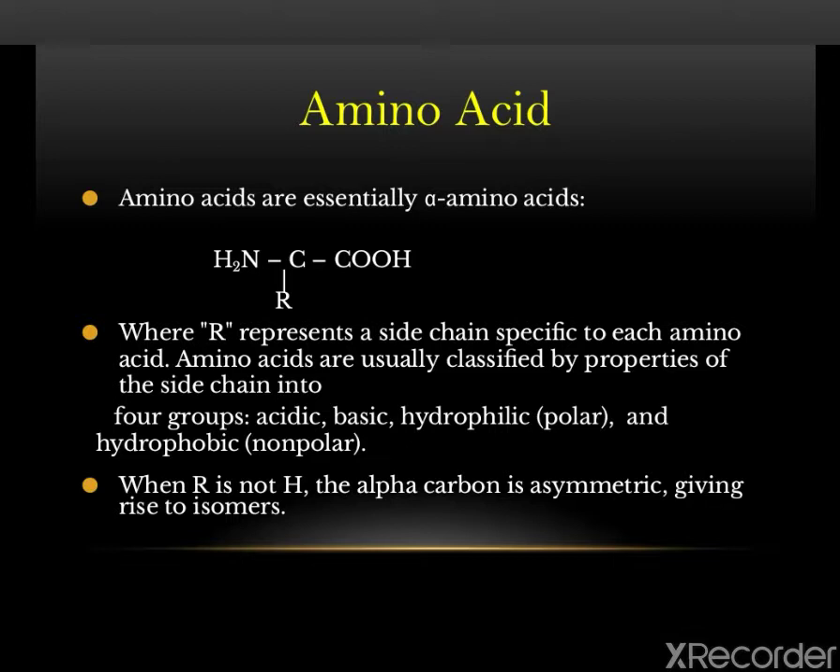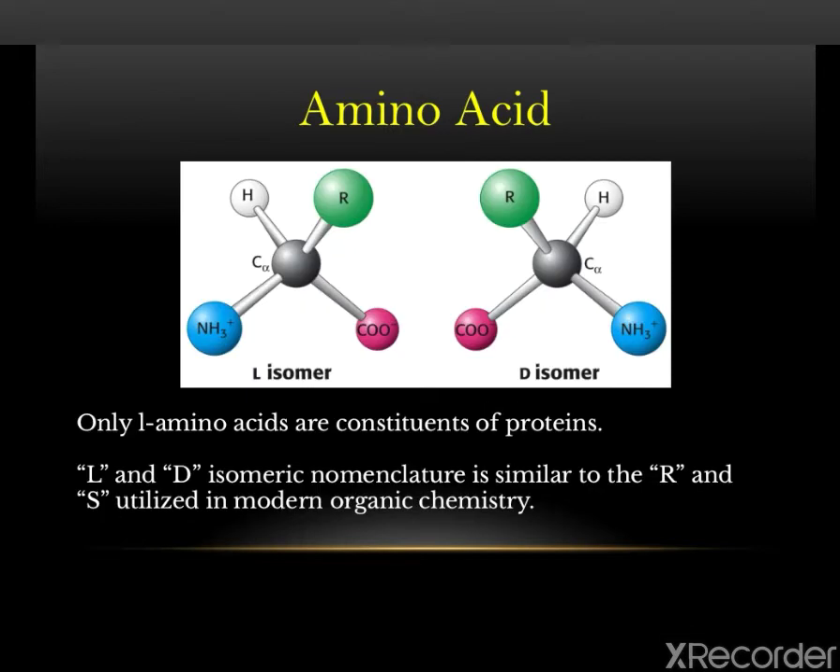Amino acids are usually classified by properties of the side chain into four main groups: acidic, basic, polar and non-polar. Where R is not hydrogen, the alpha carbon is asymmetric, giving rise to isomers, like the L isomer and D isomer. This L and D isomeric nomenclature is similar to R and S utilized in modern organic chemistry.